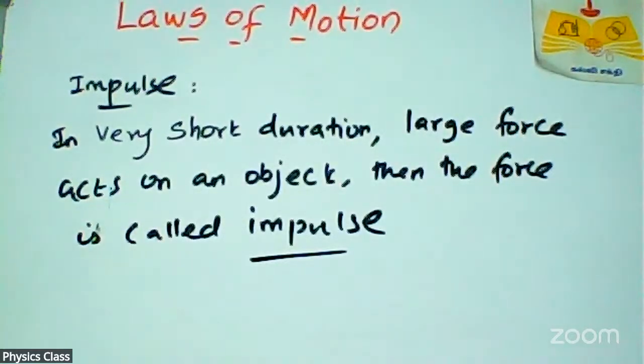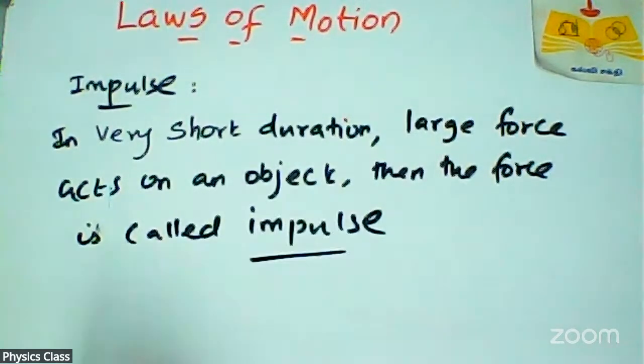Okay, this is also another definition for impulse. In a very short duration, a very large force acts on that object, then that force is called impulse.